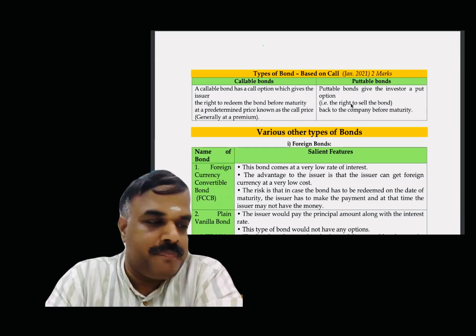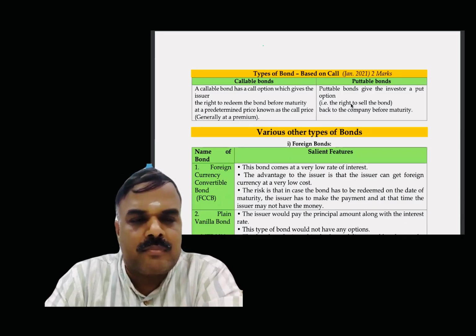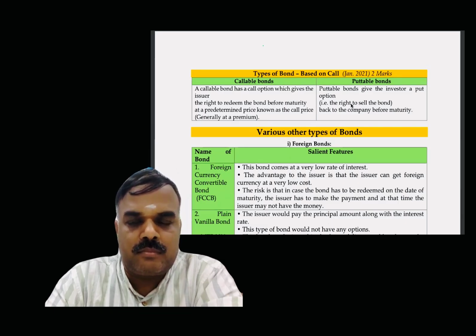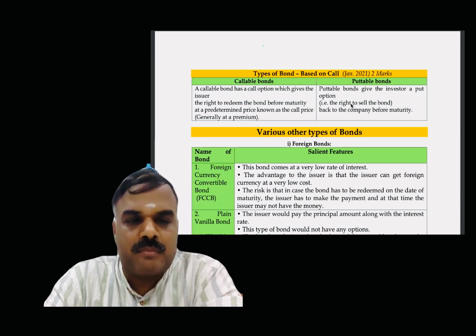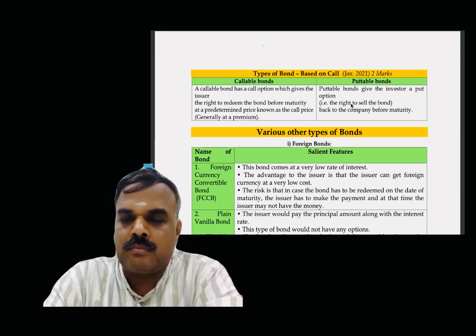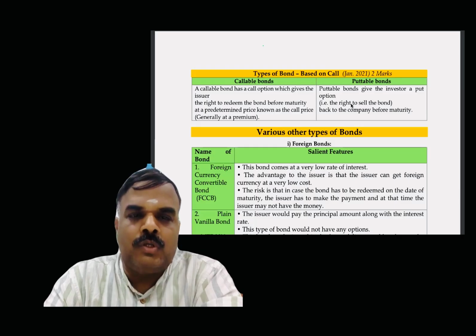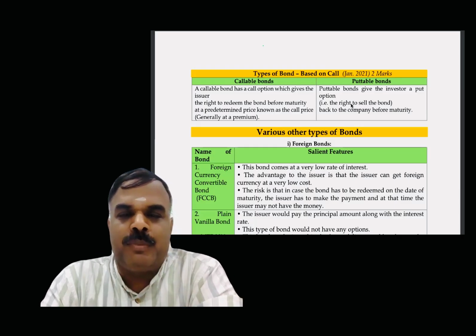Callable versus puttable bond. Types of bonds based on calls. Callable bonds: a callable bond has a call option, which gives the issuer the right to redeem the bond before maturity at the predetermined price known as the call price, generally at a premium. Puttable bonds: puttable bonds give the investor a put option, that is, the right to sell the bond back to the company before maturity.